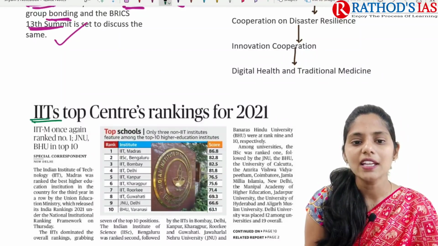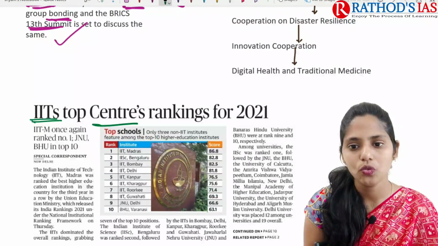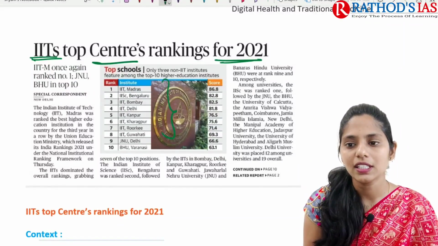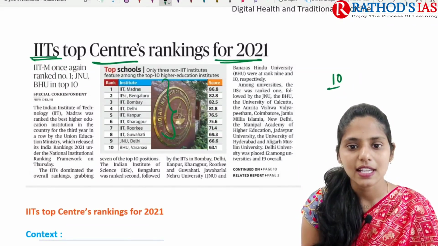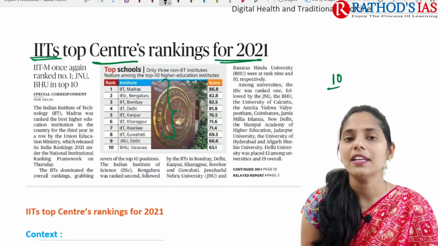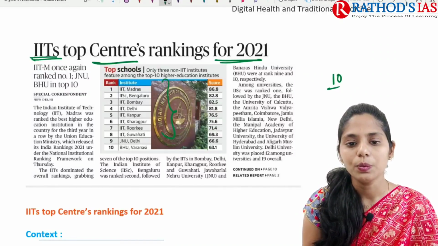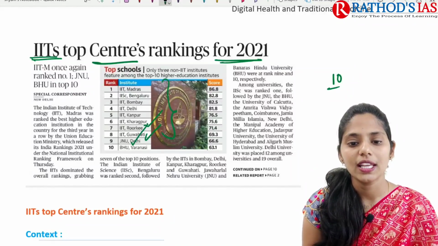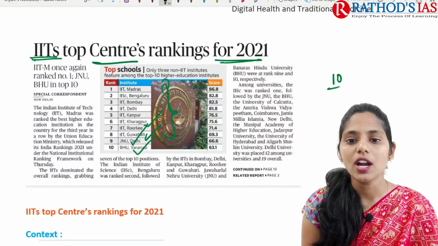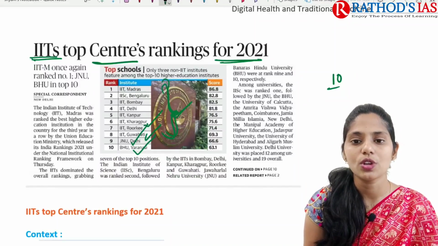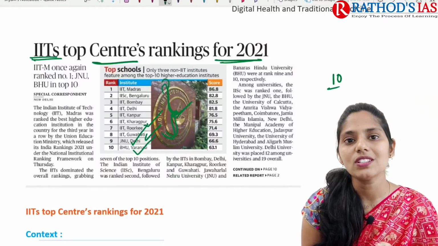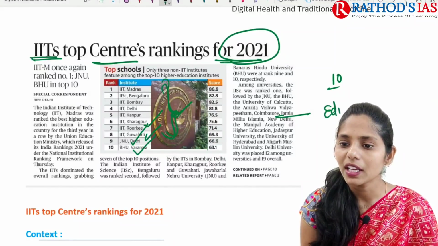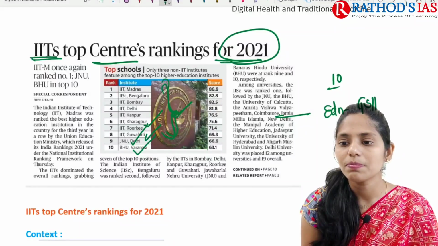The title says IITs top centers ranking for 2021. This article mainly says that 10 institutes like IIT Madras, IIT Bangalore, IIT Bombay, Delhi, IIT Kanpur, IIT Kharagpur, IIT Roorkee, IIT Guwahati, JNU Delhi and BHU Varanasi are the 10 higher education institutions present in India according to recent rankings for 2021. So this article will be important regarding education, which comes under GS Paper 2.